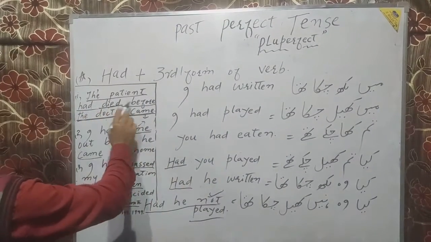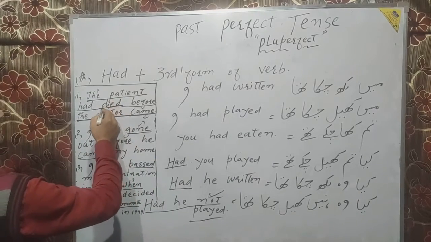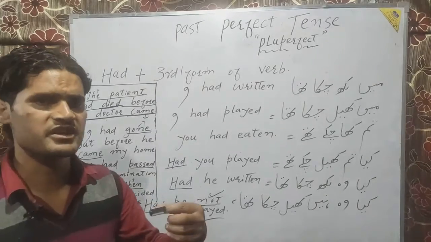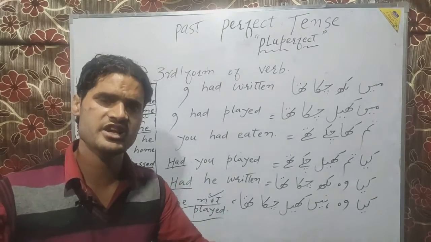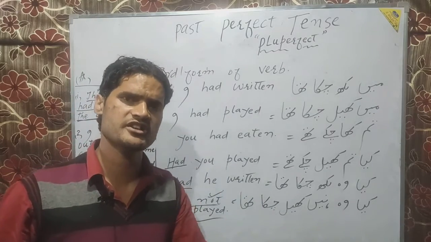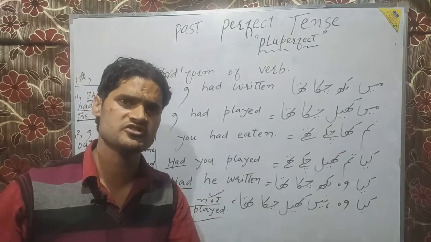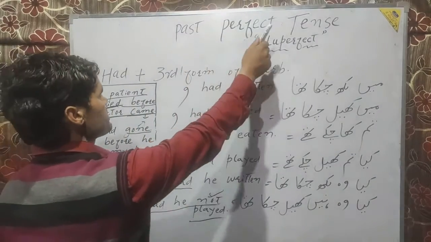The patient had died before the doctor came. Here two actions are mentioned. One is died and the other is came. Two actions were happening at approximately the same time, at around the same time. But the action that took place first, that occurred first, must be in the past perfect tense.